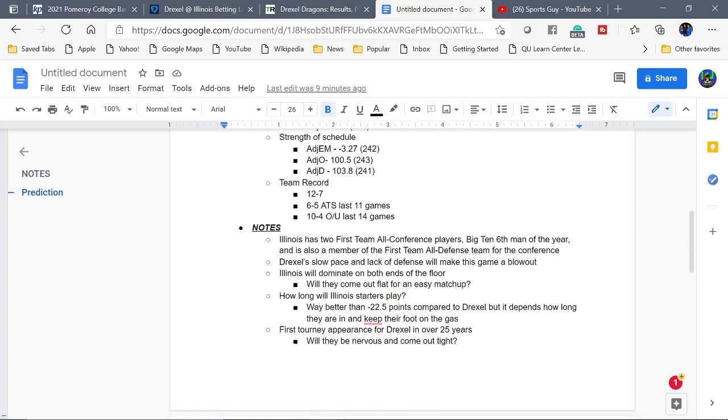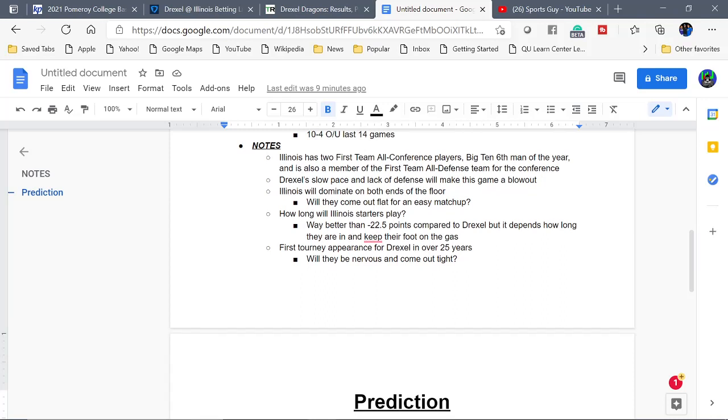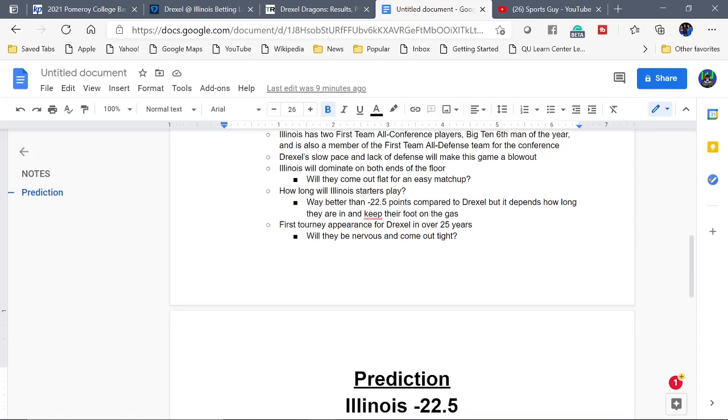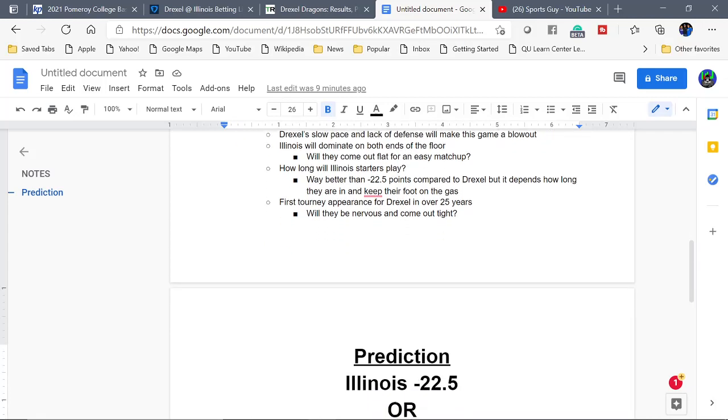Now, let's get into the predictions here. I have two predictions that I'm going to be deciding between tonight, most likely. The first one is Illinois minus 22.5 points. That means they have to win this game by 23 points or more. I understand that the starters with Illinois may not play much, but when you're a team this good, their bench unit is going to be better than Drexel's starting unit. Like I said, I can't see Drexel hanging along.